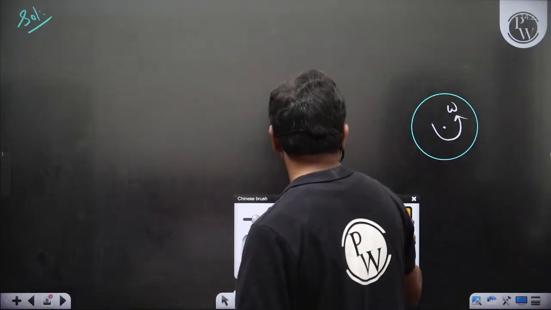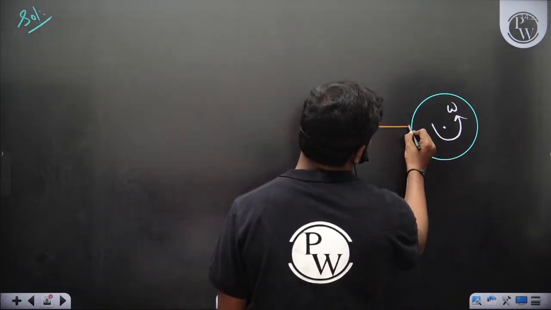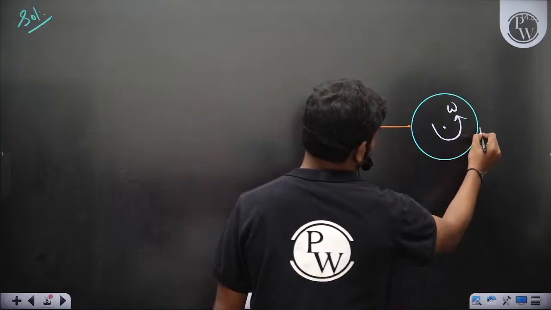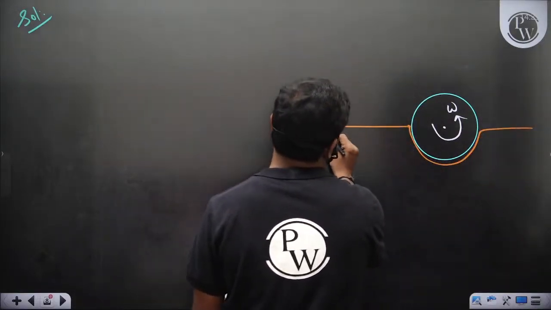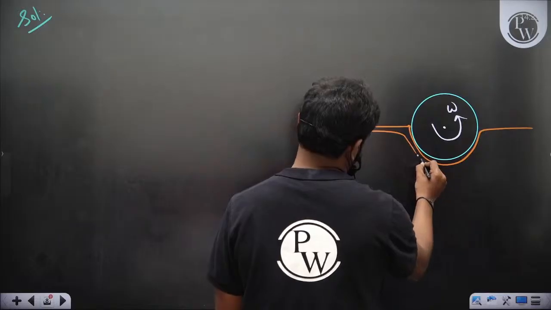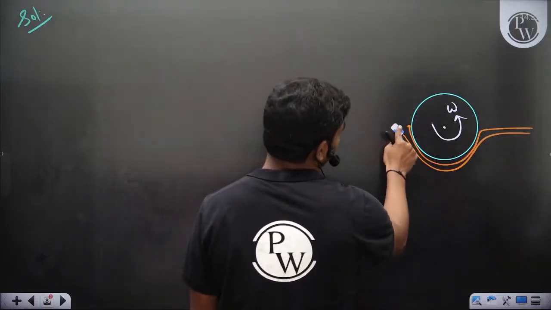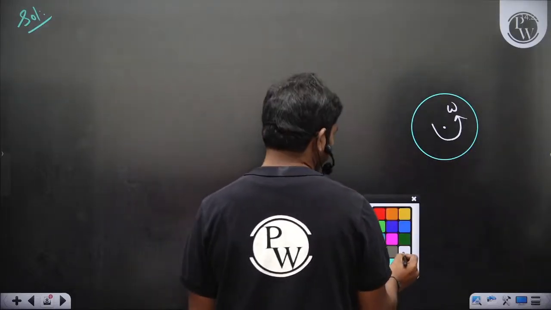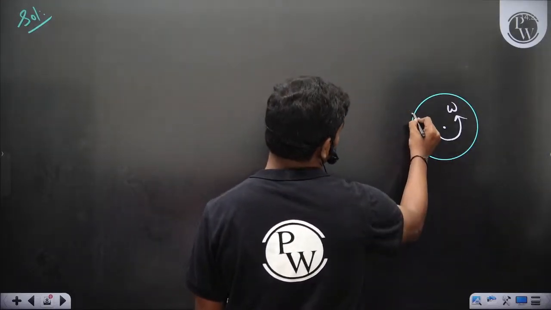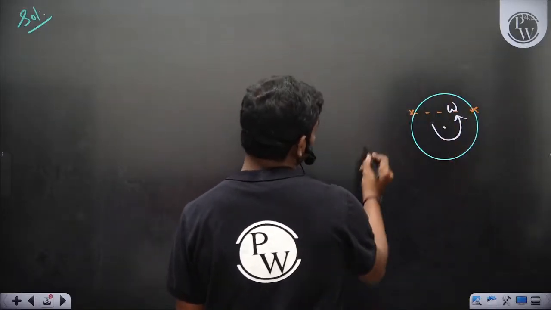When this is rotating at an angular speed of omega, you have two stagnation points in reality.